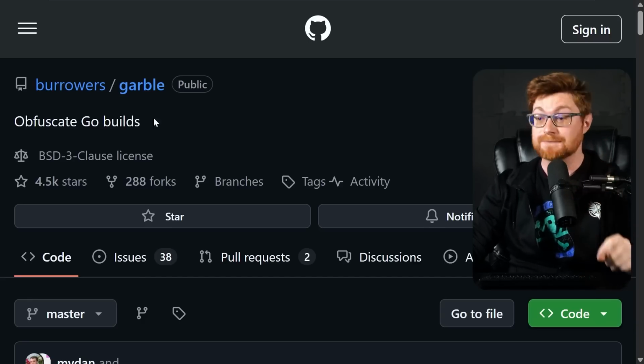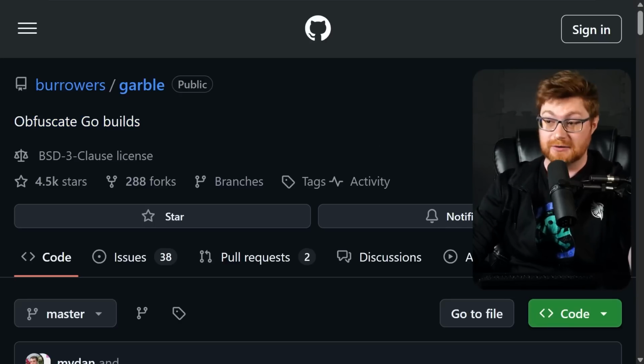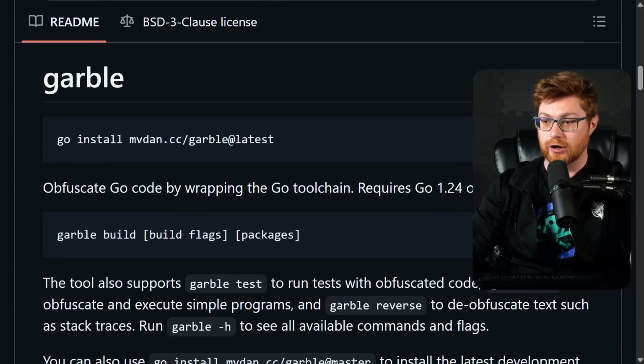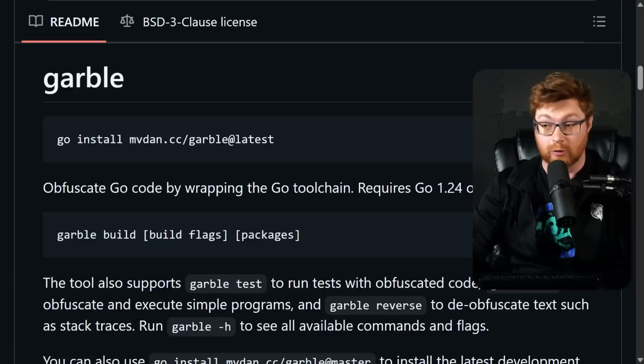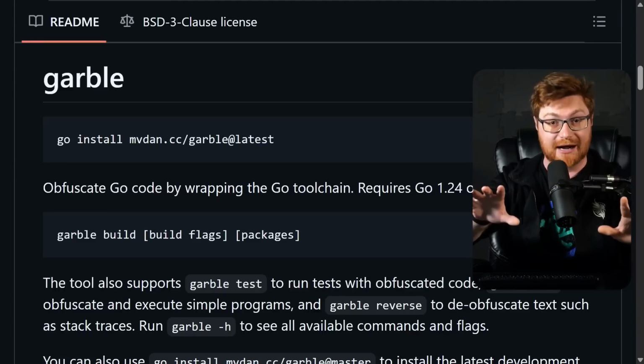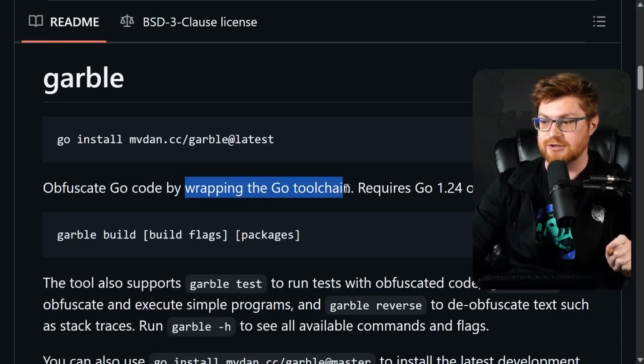Because if I were really making malware with Golang, I'd want to hide everything possible. I'd want the encryption. I'd want something to obfuscate the code structure, the code flow, all of this. So there are some tools that are already out there that do this. You might be familiar with Garble. This obfuscates Golang builds, or programs, binaries that you build with Golang. And you use Garble to try and hide, mask, and tuck away maybe any of those sensitive secrets or strings, literal constants in the binary, function names, packages, etc. This is cool because it wraps the Go toolchain.